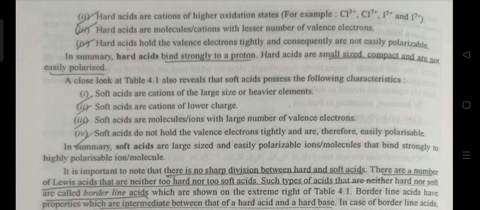On the other hand, soft acids possess the following characteristics. Soft acids are cations of large size or heavier elements. Soft acids are cations of lower charge. Soft acids are molecules or ions with a large number of valence electrons. Soft acids do not hold the valence electrons tightly and are therefore easily polarizable. In summary, soft acids are large sized and easily polarizable ions or molecules that bind strongly to highly polarizable ions or molecules.